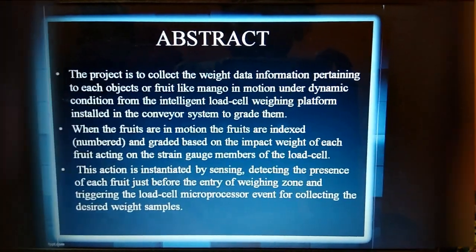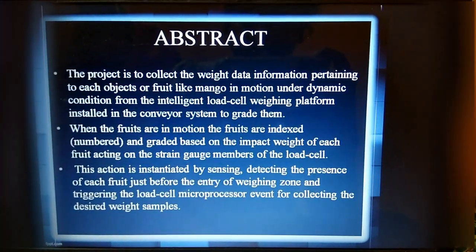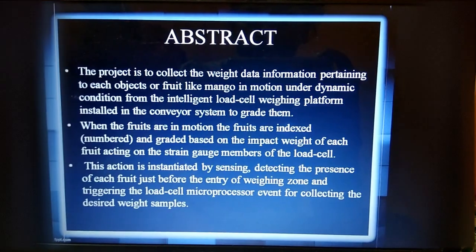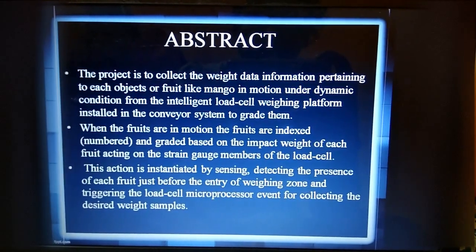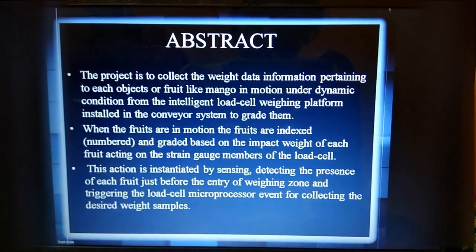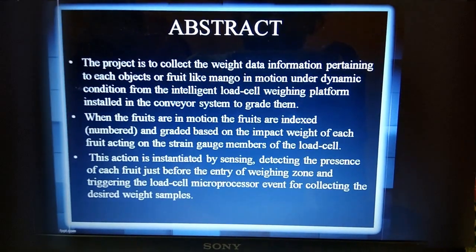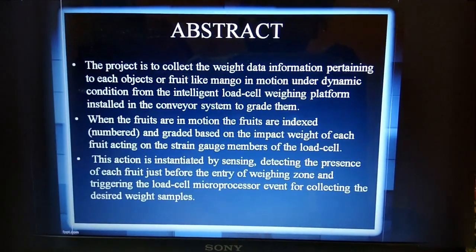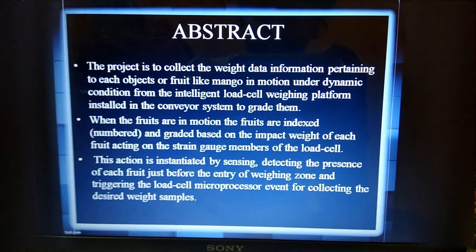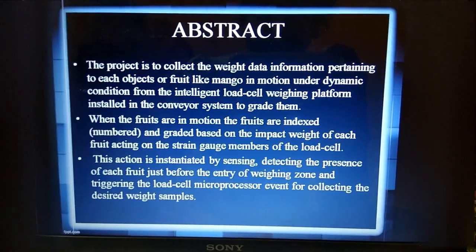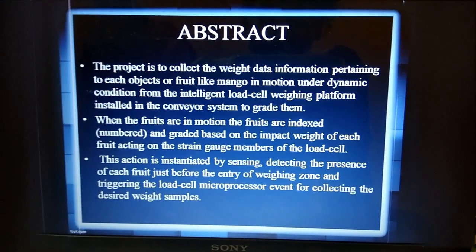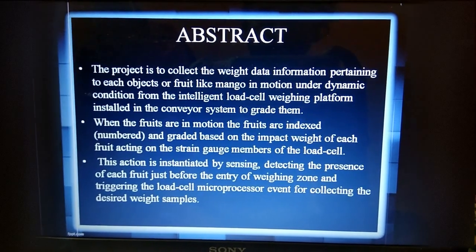This is the abstract. The project is to collect the weight data information pertaining to each object or fruit, like mango, in motion under dynamic conditions from the intelligent load cell weighing platform installed in the conveyor system, to grade them. When the fruits are in motion, the fruits are indexed, that is numbered, and graded based on the impact weight of each fruit acting on the strain gauge members of the load cell.